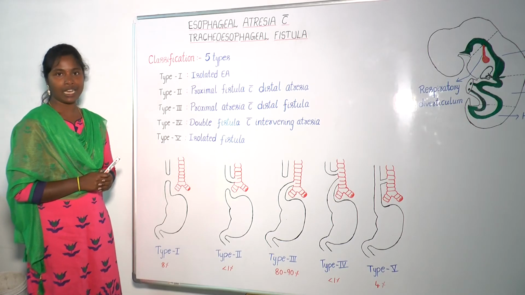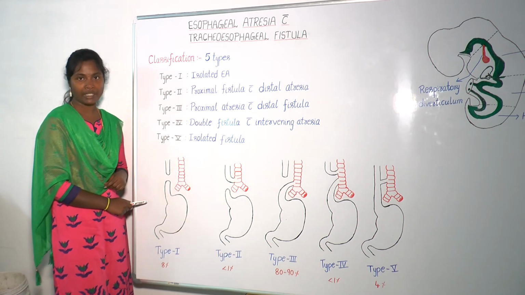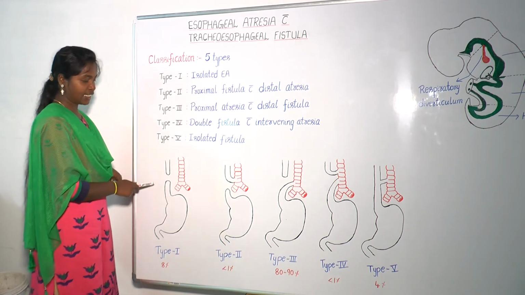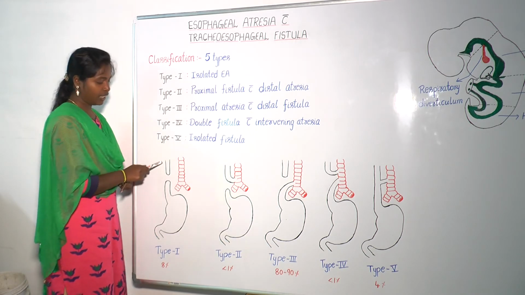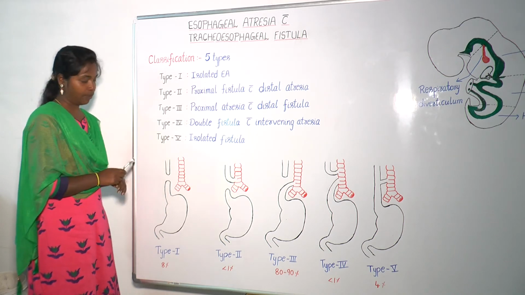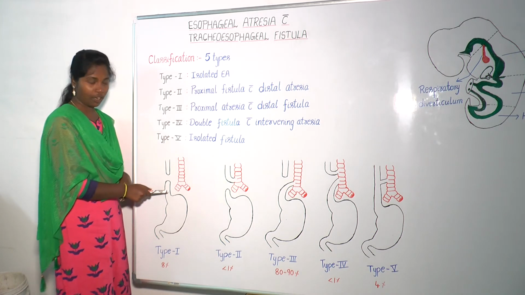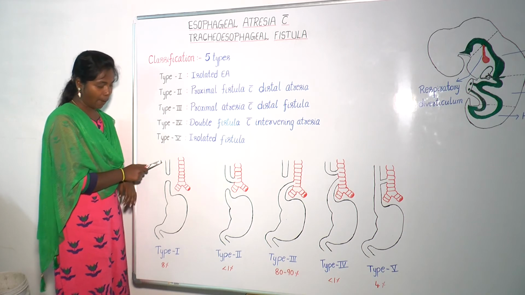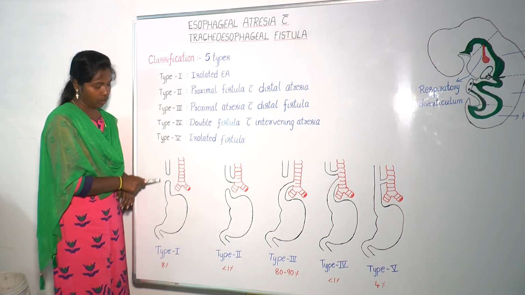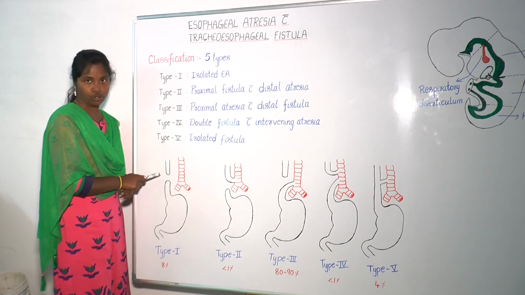Starting with type 1 or isolated esophageal atresia. It is the second most common type and is present in 8% of all cases. In this type, there is no connection between the esophagus and the trachea. So, it is pure atresia. This is the upper segment of the esophagus and this is the lower segment. They are blind without connecting to each other. So, it is atresia without fistula.